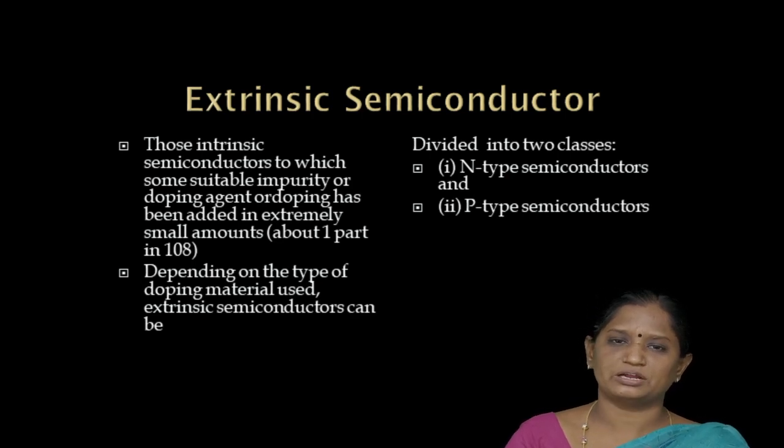Then extrinsic semiconductors. An extrinsic semiconductor means an impurity is added to the pure form of semiconductor to increase the conductivity of the material. We can add impurities in two ways, that is, we can add pentavalent impurity and trivalent impurity. Depending on the type of doping material added, the extrinsic semiconductor can be divided into two types, that is n-type semiconductor and p-type semiconductor. n-type means negative type semiconductor, and p-type means positive type semiconductor.